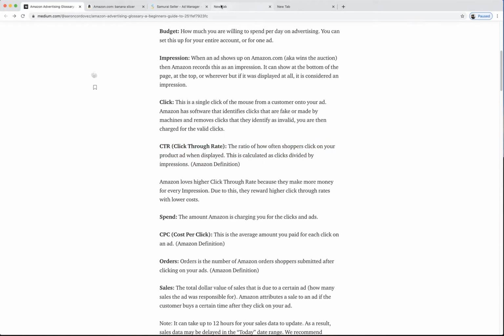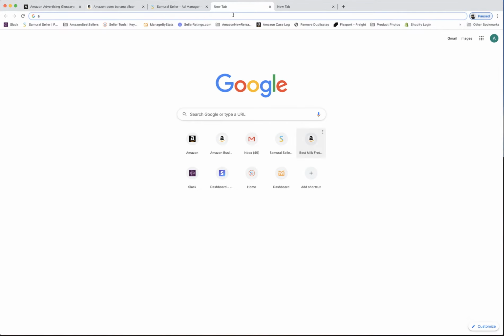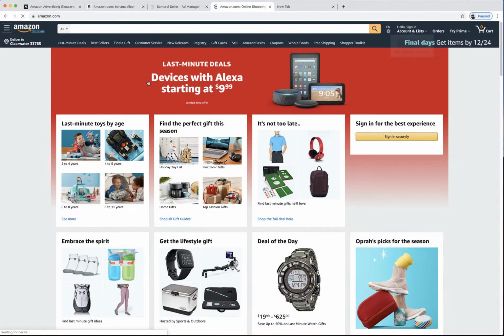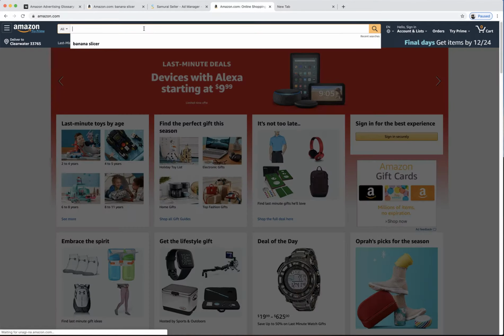Now, a lot of the times, I'm not going to go into it more. So they just love a higher click-through rate, because they want to make the most amount of money for every single position. That's Amazon's job. That's what they're trying to do.